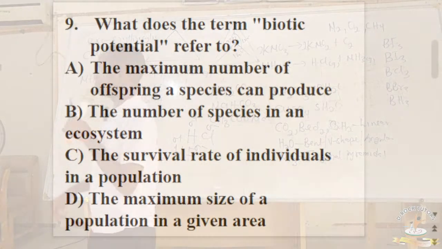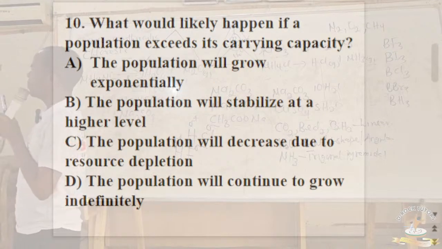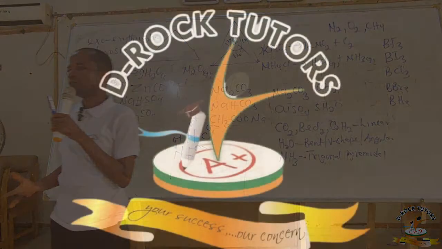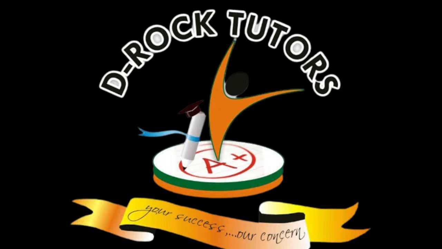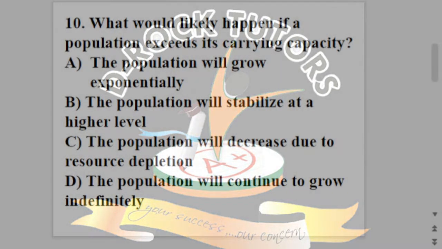The next slide. What will likely happen if a population exceeds its carrying capacity? First things first, what is the carrying capacity of a particular ecosystem? The carrying capacity is the maximum number of organisms that can be supported with adequate resources in a particular habitat.